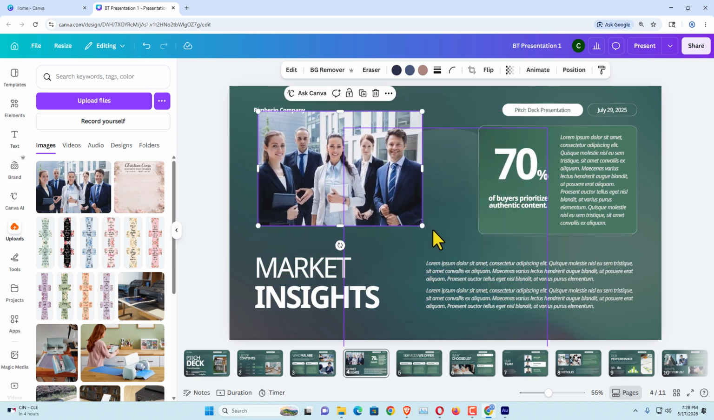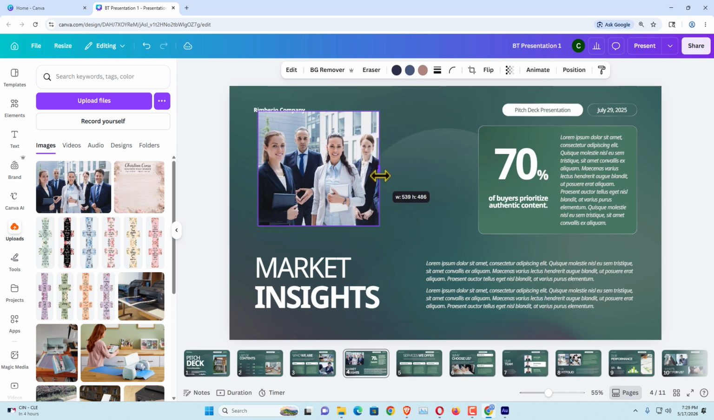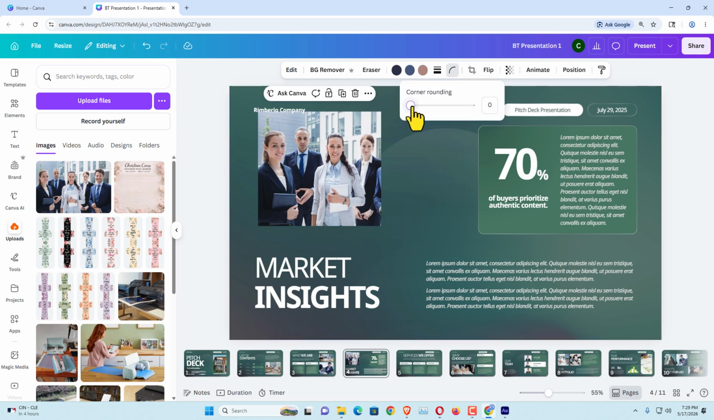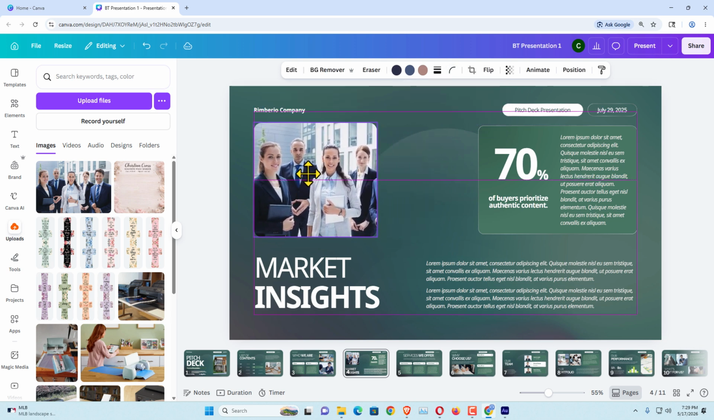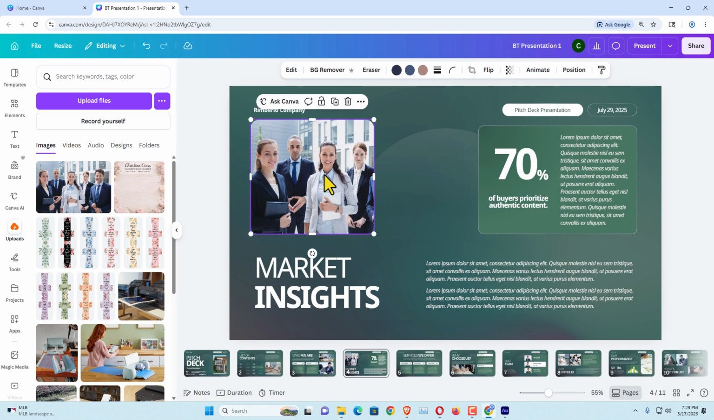And if you would like to crop your image, just use this handle. Just you can crop your image. If you want, you can add a border around. Just click over here and drag this, and now your image is round. Drag and drop, you can position it anywhere in your Canva presentation.